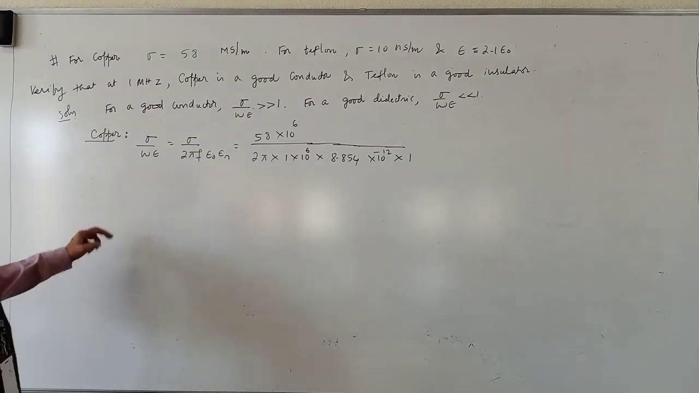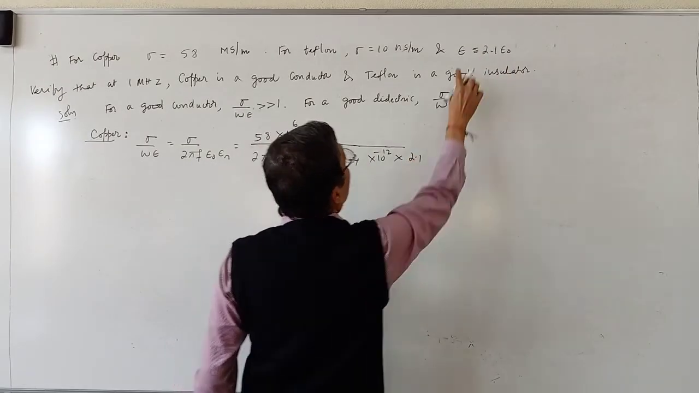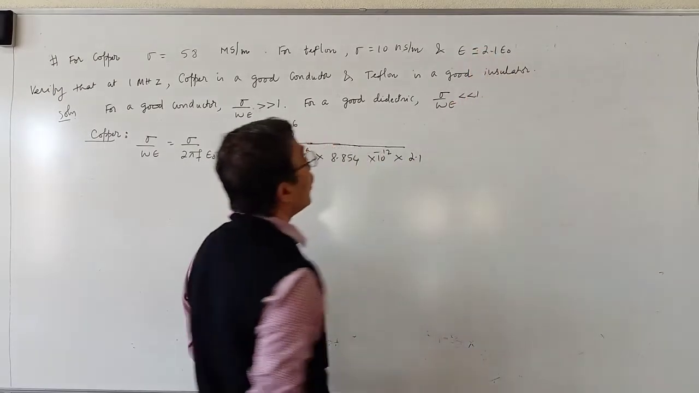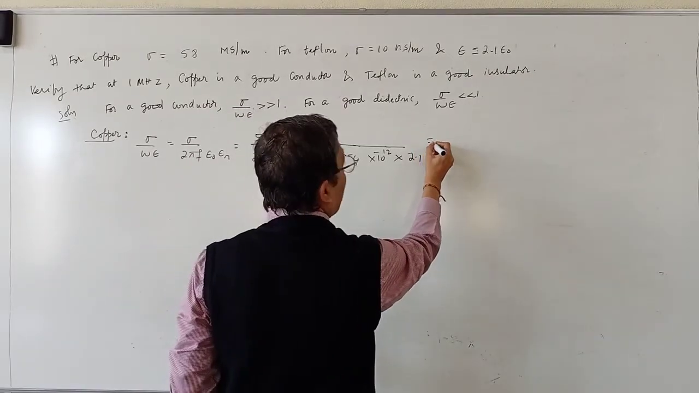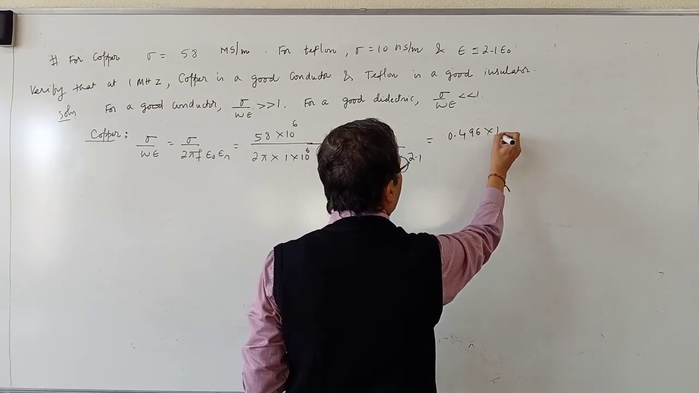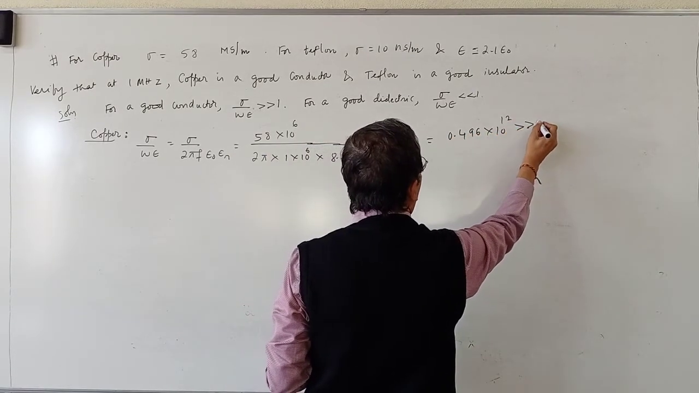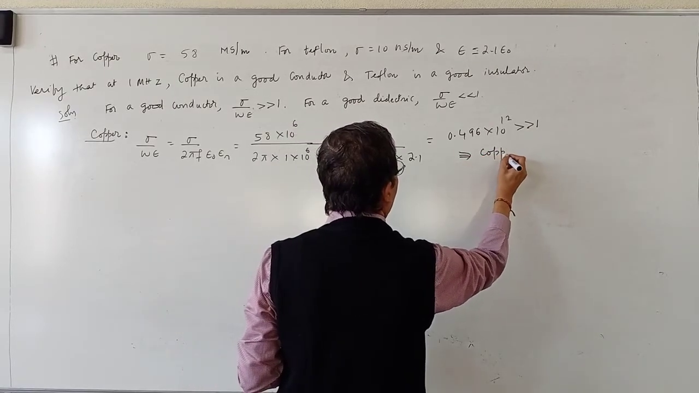So if you calculate this, epsilon for copper, epsilon r is 1, because epsilon is epsilon naught into epsilon r. You get 0.496 into 10 to the power 12, very much greater than 1, which implies copper is a good conductor.